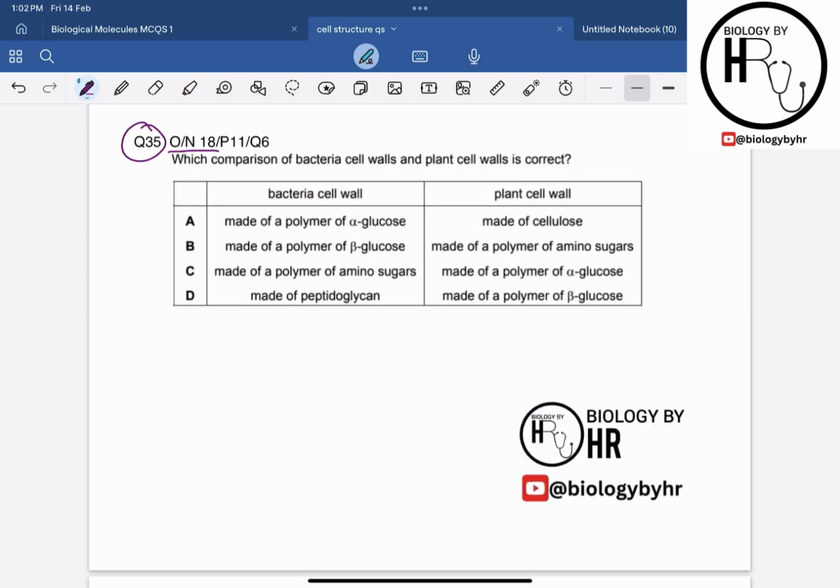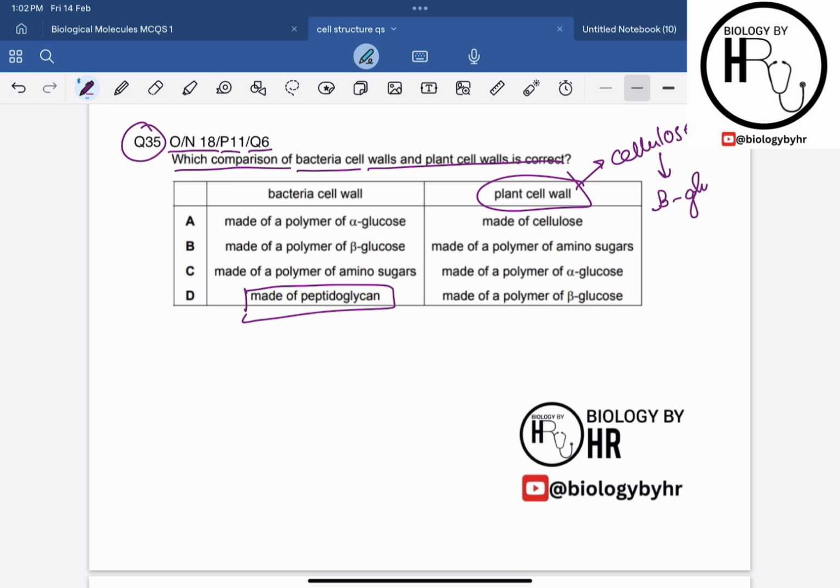It is from October November 2018 paper 1 question 6. What comparison of a bacterial cell wall and a plant cell wall is correct? We know that the bacterial cell wall is undoubtedly made up of the peptidoglycan, right? And the plant cell wall is made up of the cellulose, and cellulose is basically the polymer of the beta glucose, right? But however, the bacterial cell wall is not made up of the polymer of alpha glucose. However, it is made up of the peptidoglycan.